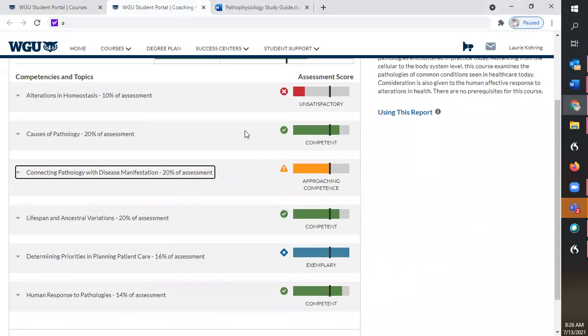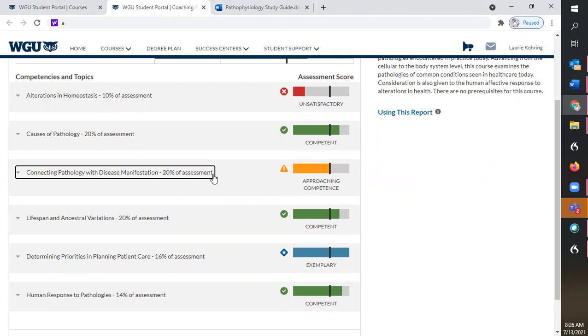The first thing I would do is scan the topic areas and look for those that you didn't score as well. So unsatisfactory or approaching competence are great areas to look to see where you need to focus more when you're studying or preparing for the objective assessment.